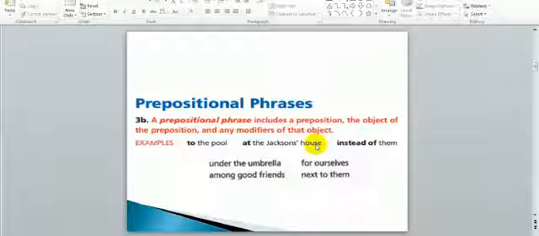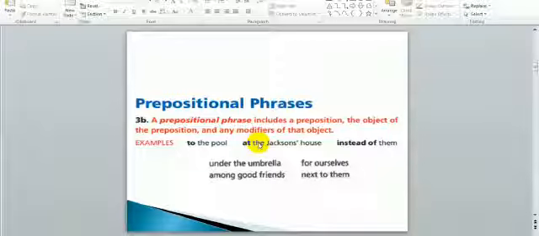So when I ask you which house or at which house, you will tell me at the Jackson's house. So Jackson here modified house, the object of the preposition, and is also part of this prepositional phrase, because any modifier for this object is part of the prepositional phrase.